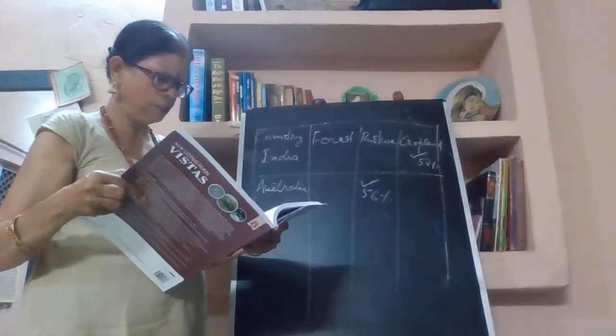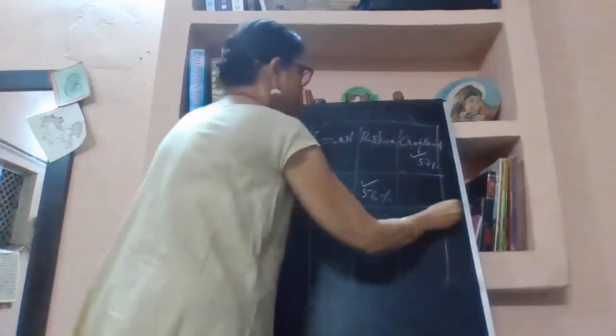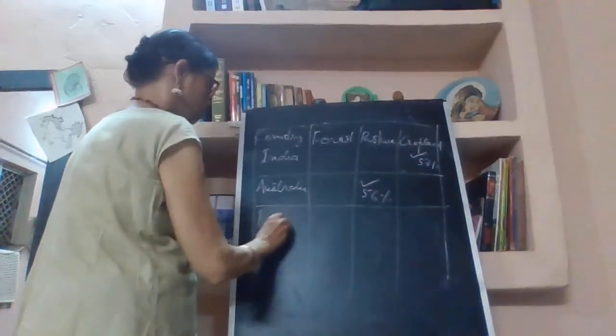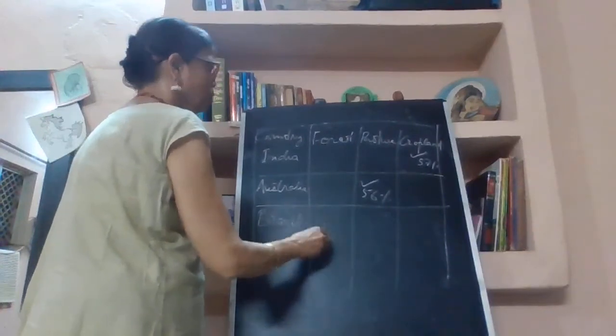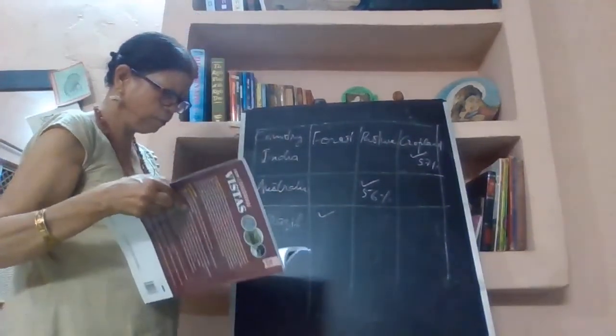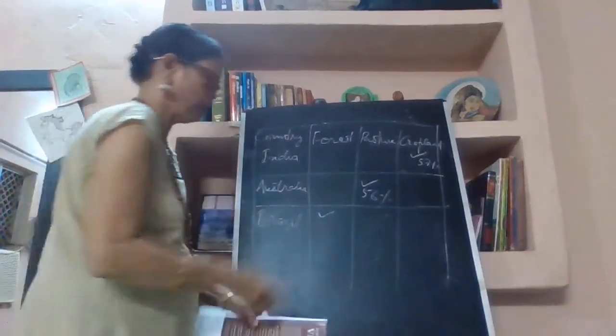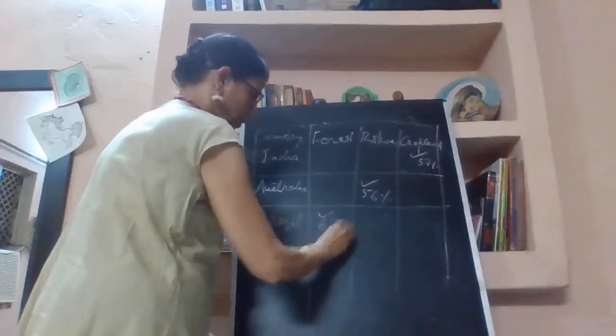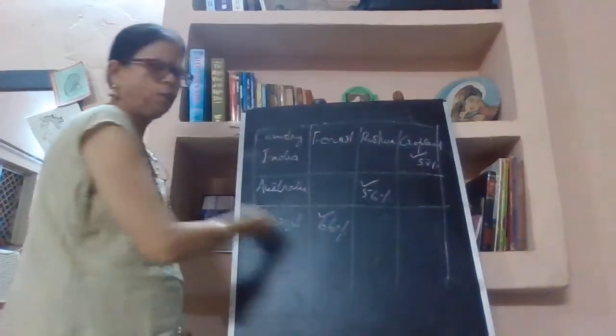Next, we are having forest. So Brazil is having the highest concentration of forest, right? Forest. कितना है forest का यहाँ पर? ब्राजील में 66%. Amazon forests are located there only.